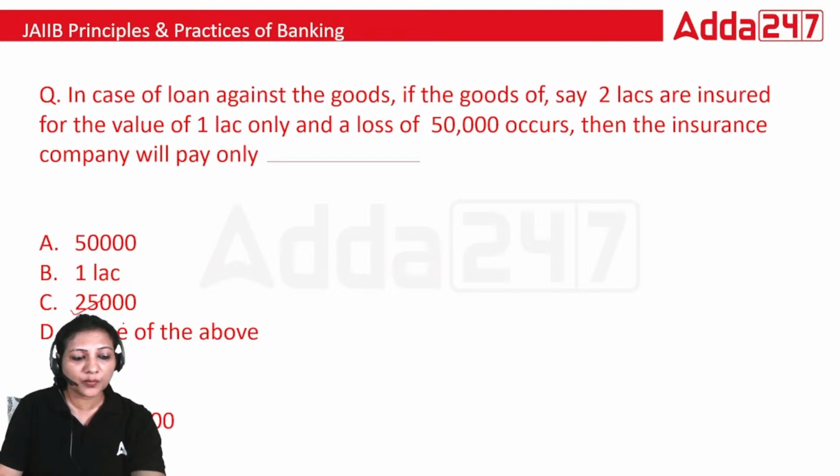That is why it is very important that as a banker, we have to ensure that proper insurance has been taken. If the good is worth 2 lakhs, then insurance should be a little more than that, and if not more, at least it should be 2 lakhs, because if anything happens, then the insurance company will average it out and pay accordingly. If insurance has been taken for only 1 lakh and loss of 50,000 occurred, then insurance company will pay only half of the amount. That is why bankers have to be very careful while insuring the goods for which we have given loan to the customer.